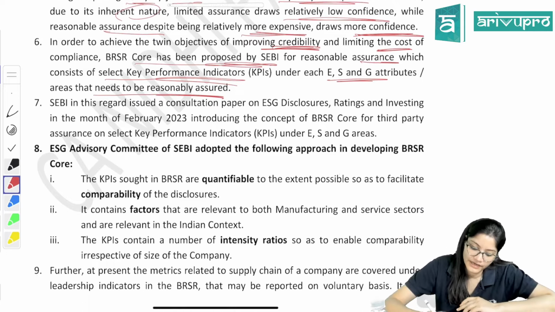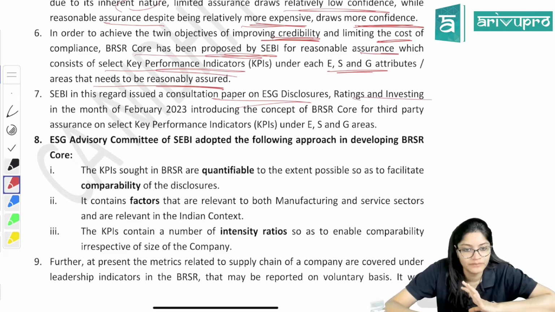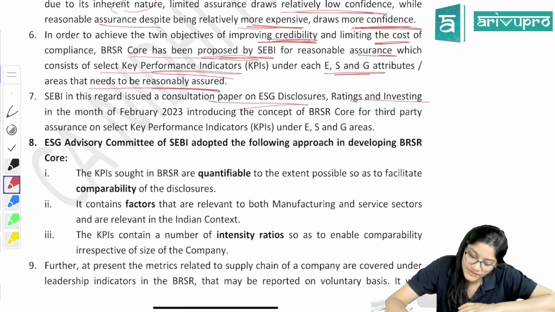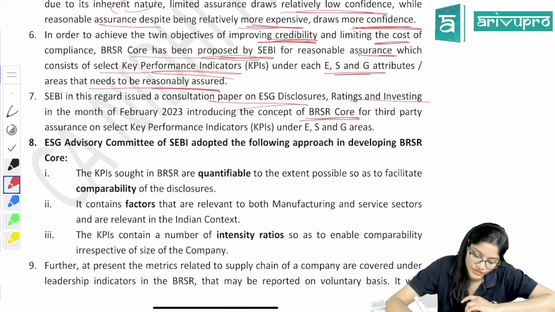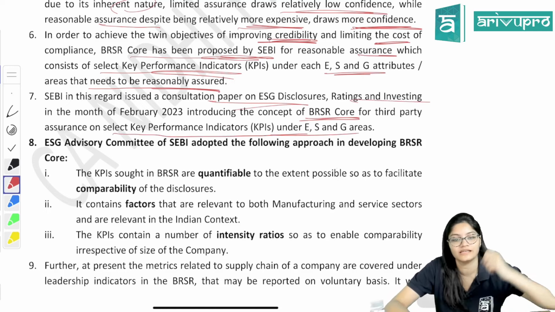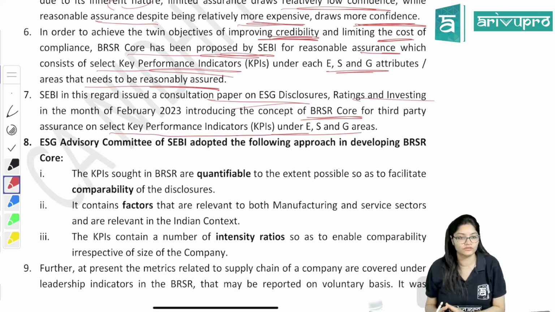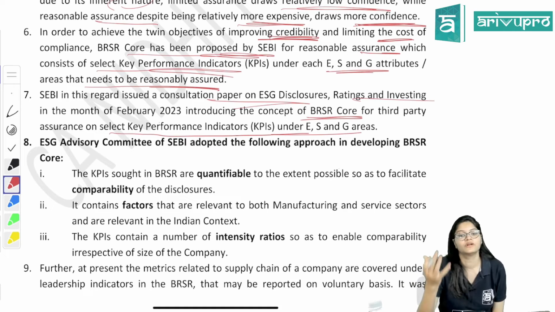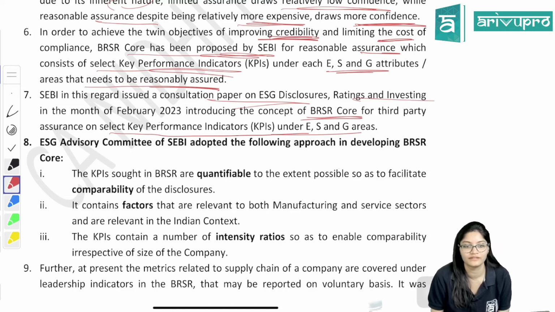SEBI in this regard issued a consultation paper on ESG disclosure, rating and investing in the month of February. Related to this, they have issued one paper introducing the concept of BRSR core, for third party assurance on selected KPIs under ESG areas. Areas are ESG itself. So SEBI brought out this BRSR core, but then how is it to be used, because people should get the training also for that.